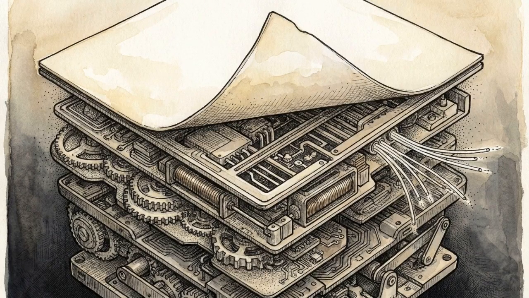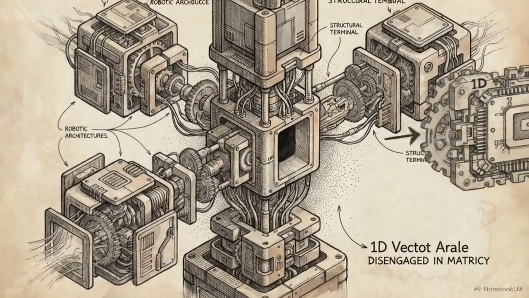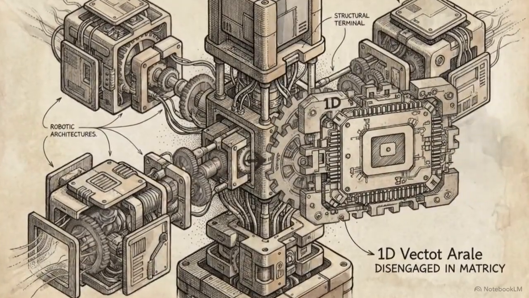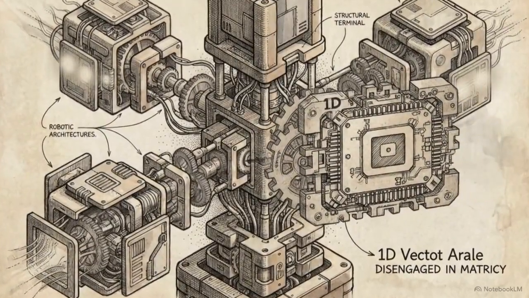These results suggest that current alignment techniques fail to actually erase harmful knowledge. Instead, they create a brittle, one-dimensional bottleneck that can be mathematically bypassed, raising significant questions about how we secure